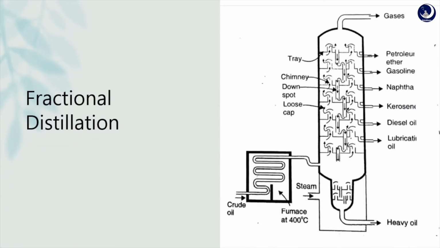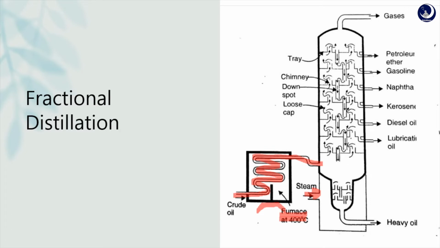Fractional distillation is nothing but crude oil being separated into various fractions at various boiling points. The process is that the crude oil is heated in a furnace at 400 degrees Celsius, and then sent into the fractionating column. Hot vapors are also passed through the fractionating column.